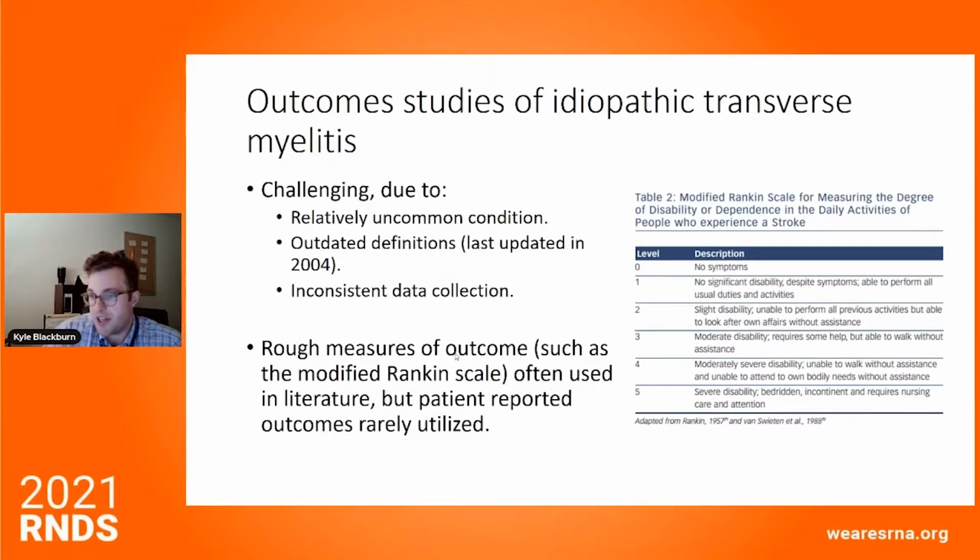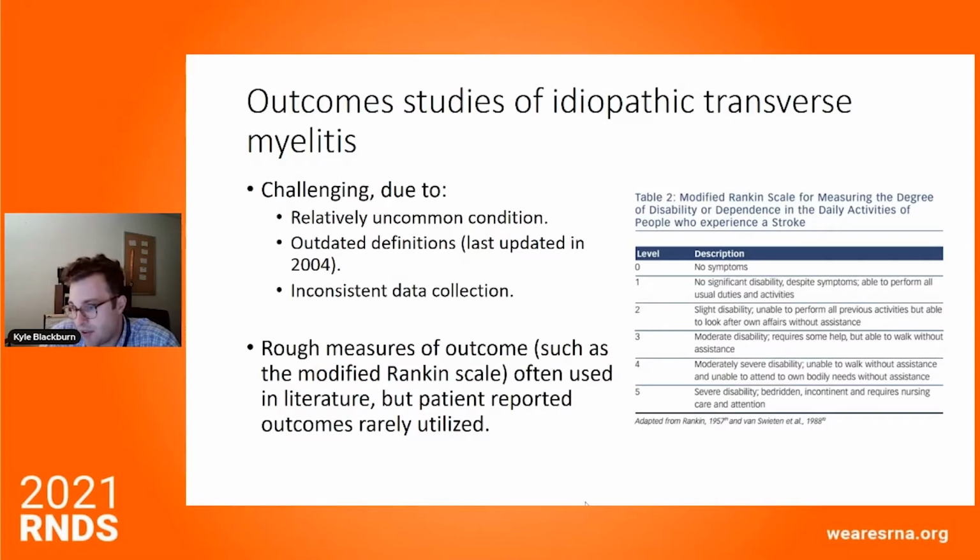It's also important to note that the definitions for transverse myelitis are a little bit out of date. And I actually just saw a typo here. They were last updated in 2002, not 2004. So we are using definitions that really haven't been updated since the discovery of aquaporin 4 or MOG. And that creates a lot of problems. Some of the old data may be a little bit inconsistent for that reason.